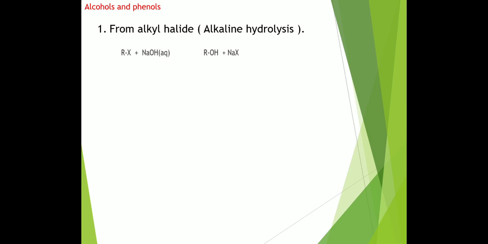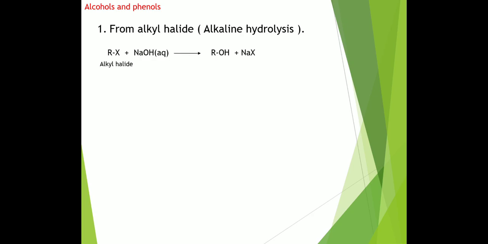First we discuss the preparation of alcohols, in which the first one is from alkyl halides. When alkyl halides undergo alkaline hydrolysis, means reaction with aqueous NaOH or KOH, the alkyl halide converts to alcohol.